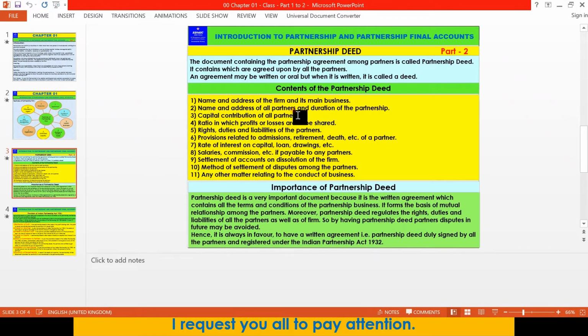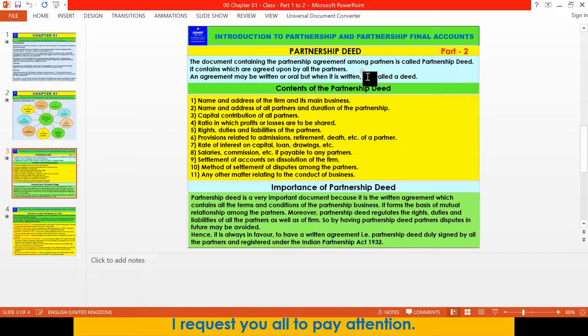And the second part we learned partnership deed. What is partnership deed? The document containing the partnership agreement among partners is called partnership deed. An agreement may be written or oral, but when it is written, it is called a deed, partnership deed. An oral partnership deed doesn't have any legal value, whereas a written partnership deed registered under the registrar of firms has legal validity.